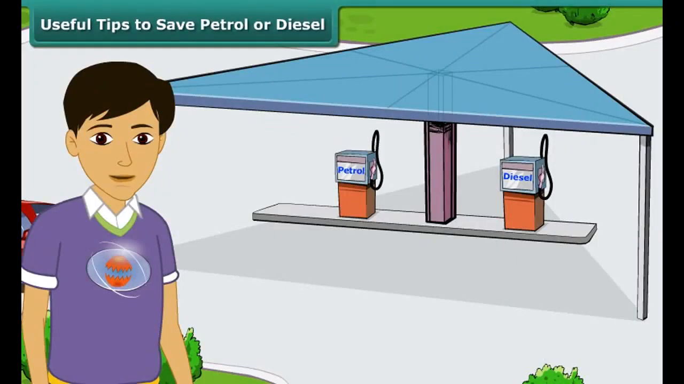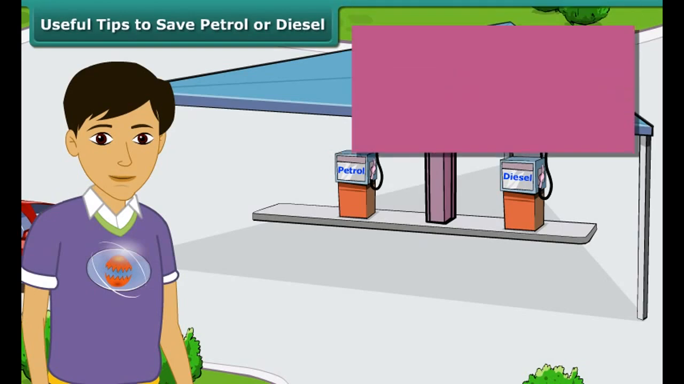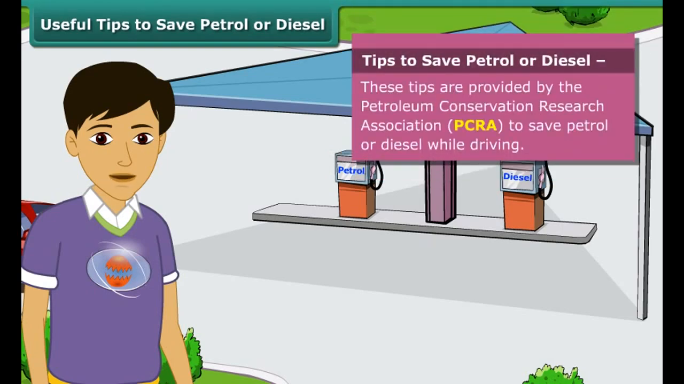Friends, as we know that petrol and diesel are exhaustible resources, that is, the amount of them in nature is limited and will deplete one day, it is important to use these resources carefully while utilizing. Here are a few useful tips for us as advised by the Petroleum Conservation Research Association, PCRA.